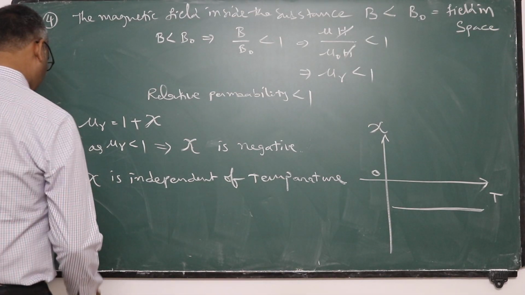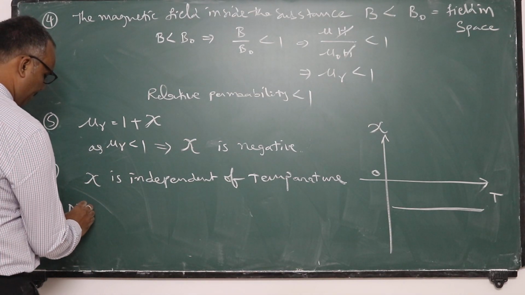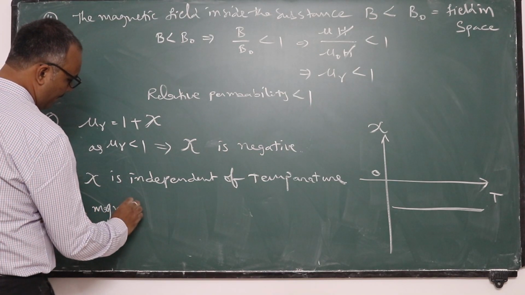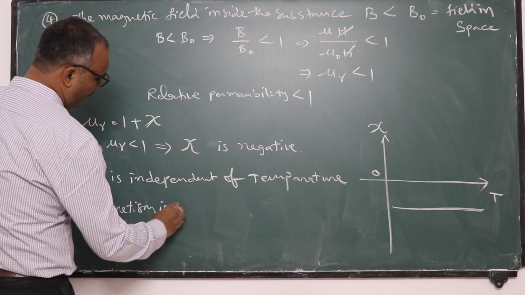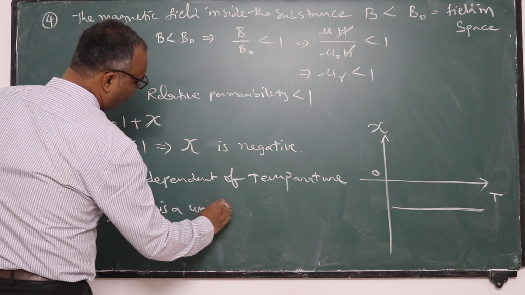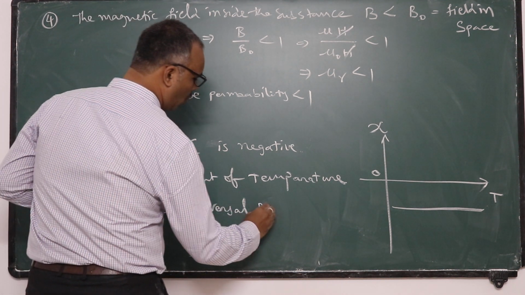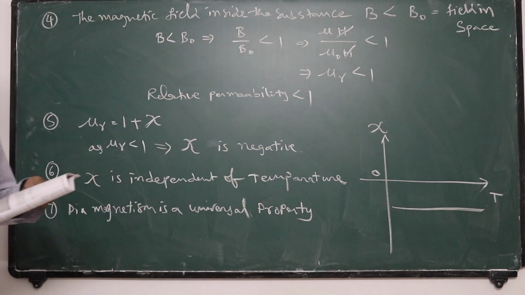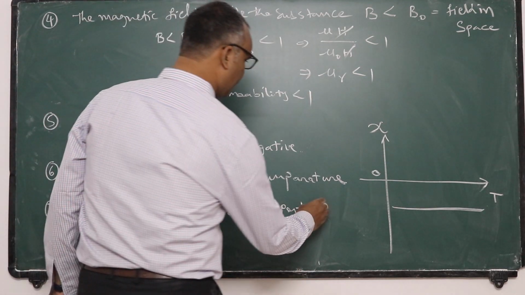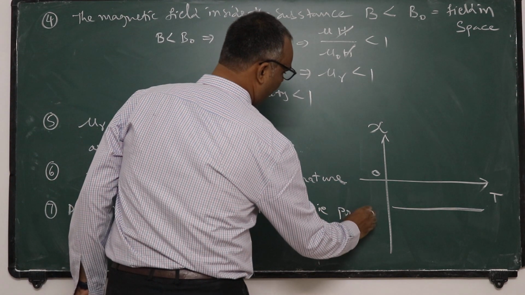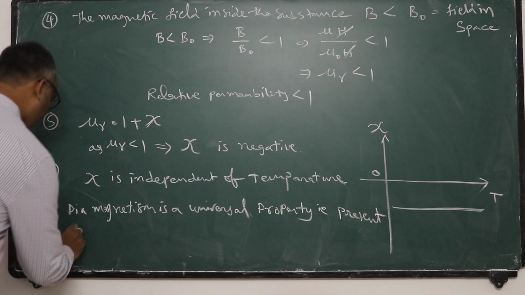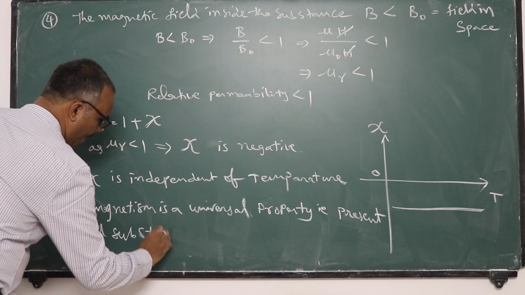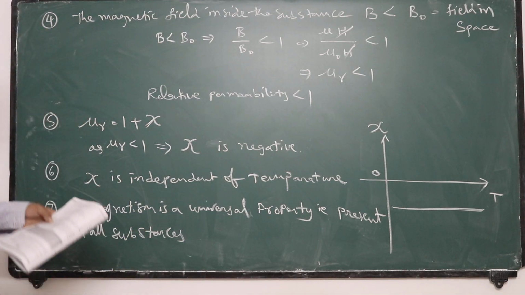So diamagnetism is a universal property, present in all substances.